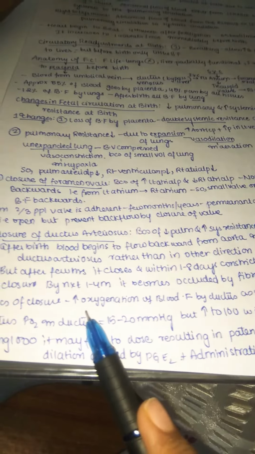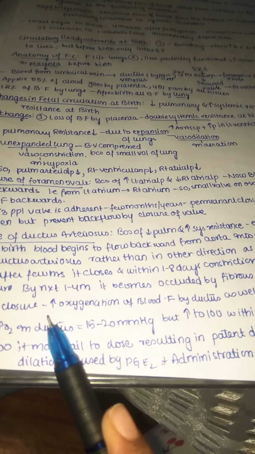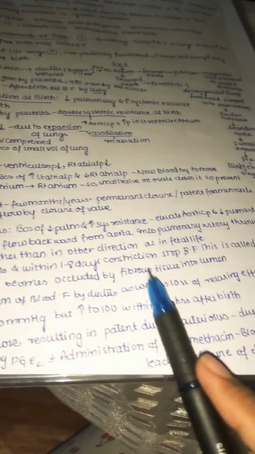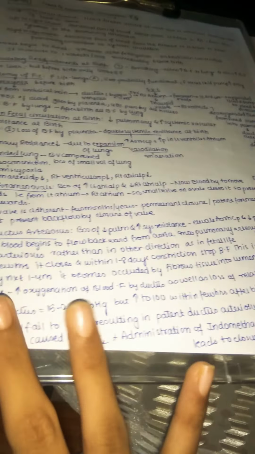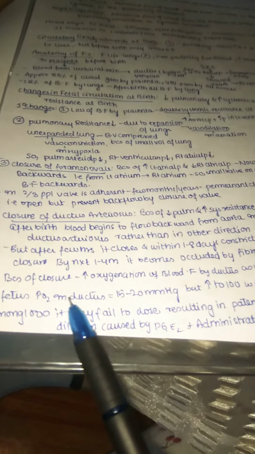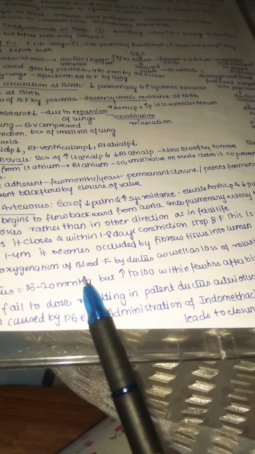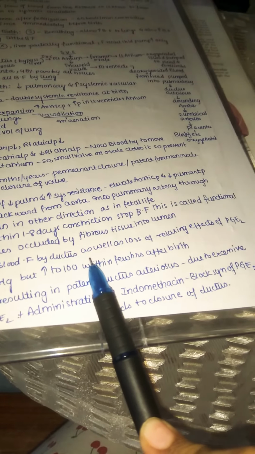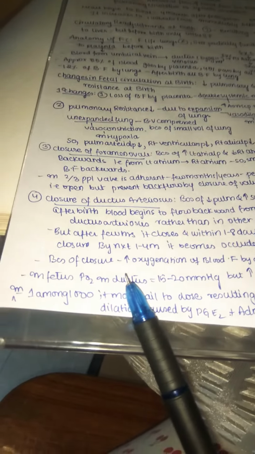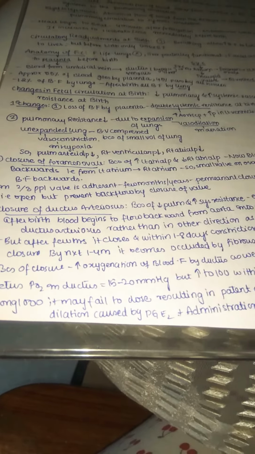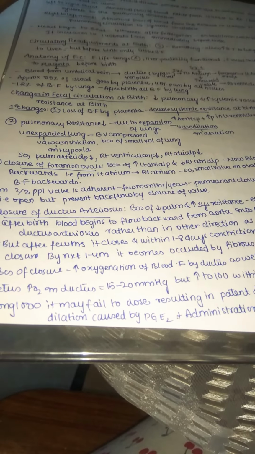So this is mainly called functional closure. And by the next 1 to 4 months, it becomes occluded by fibrous tissue growing into the lumen. So finally it will get closed in a healthy individual, in a healthy baby. Because of this closure, there is higher oxygenation of blood flow by the ductus, as well as loss of the relaxing effects of PGE2. PGE2 tries to open the ductus arteriosus, but now we are saying it is closed. So closed means there is loss of function of PGE2, right?